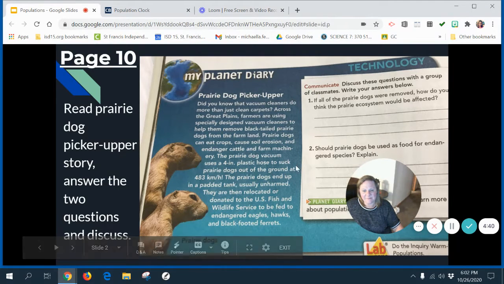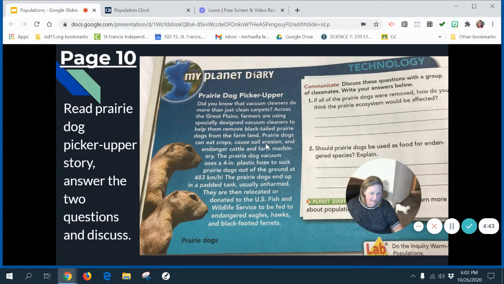So prairie dogs sometimes are pests. It says here because they eat crops, they dig holes.